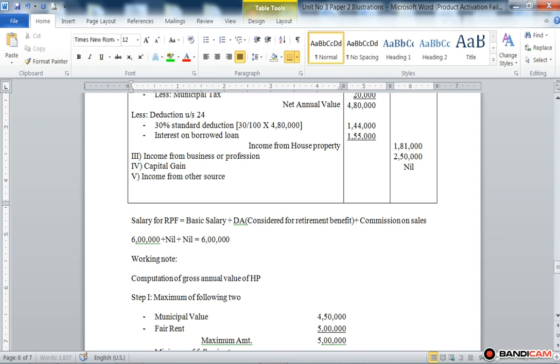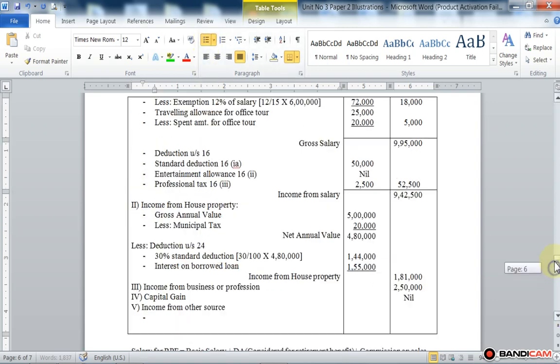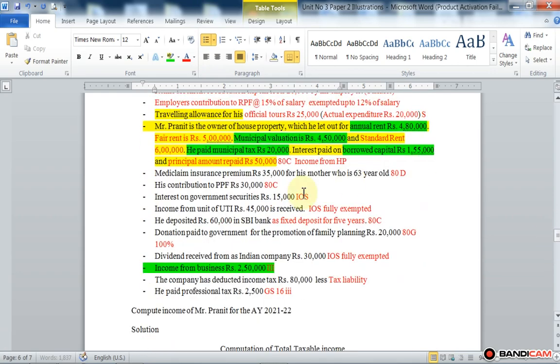Income from other sources is given, and one by one we read. Here medical insurance contribution is allowed for deduction from gross total.